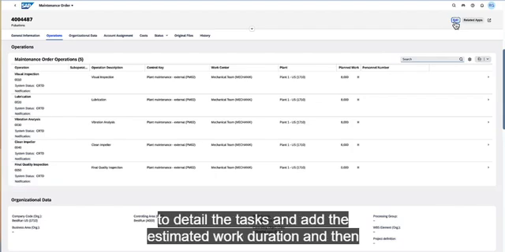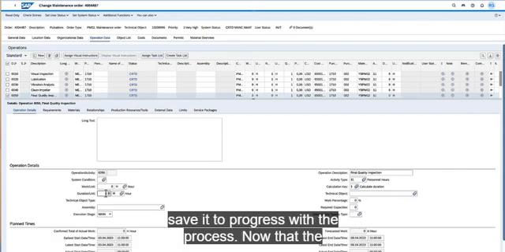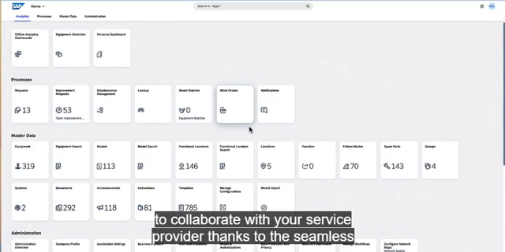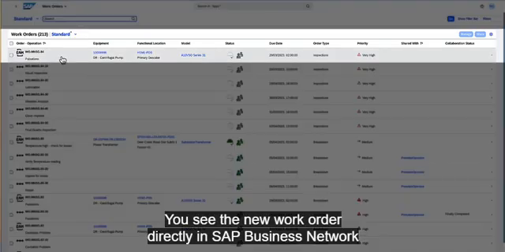You edit the order to detail the tasks and add the estimated work duration, and then save it to progress with the process. Now that the maintenance order is planned, you share the work order details to collaborate with your service provider. Thanks to the seamless integration with SAP S/4HANA, you see the new work order directly in SAP Business Network Asset Collaboration.